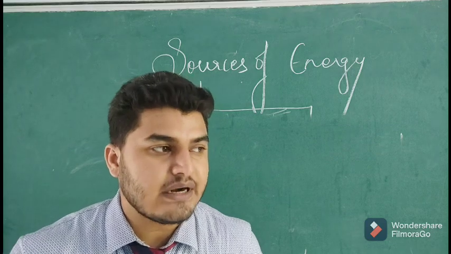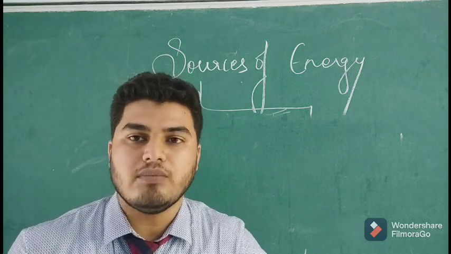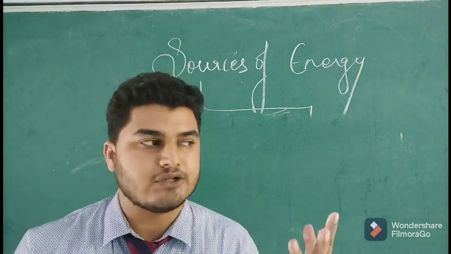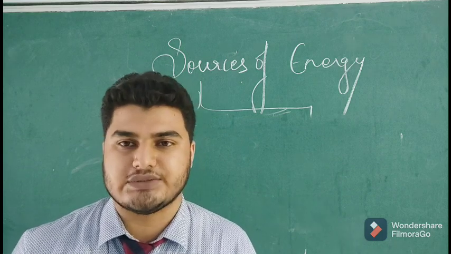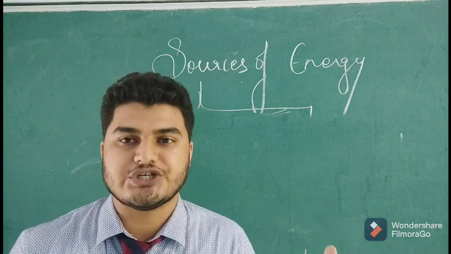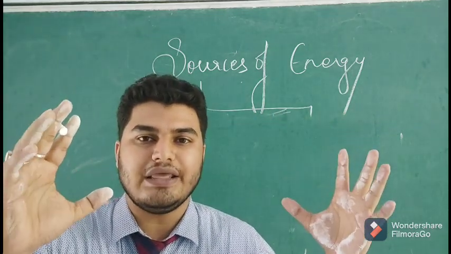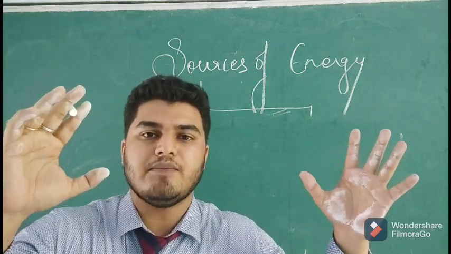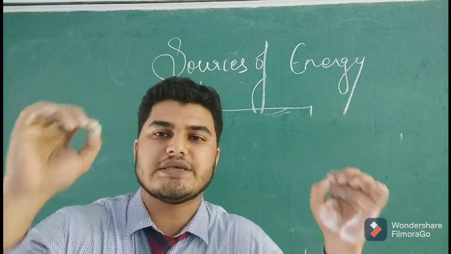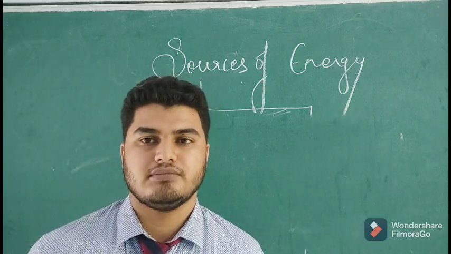When you burn that coal, it gives out heat and light energy and gets converted into ashes. It vanishes. So if you are burning a huge amount of coal daily, there will be a time when there will be very little coal available on the earth.